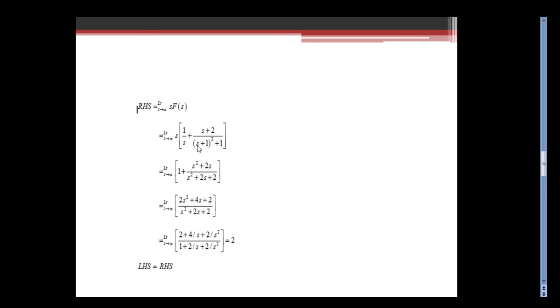In the denominator, you have to expand the denominator, then take s outside, and on cancelling and by taking the LCM, finally we got this, then take s square outside, we get this equation. And then applying the infinity, 4 by infinity will become 0, this is 0 and this is 0, the answer is 2. Since LHS equal to RHS, the initial value theorem is verified.